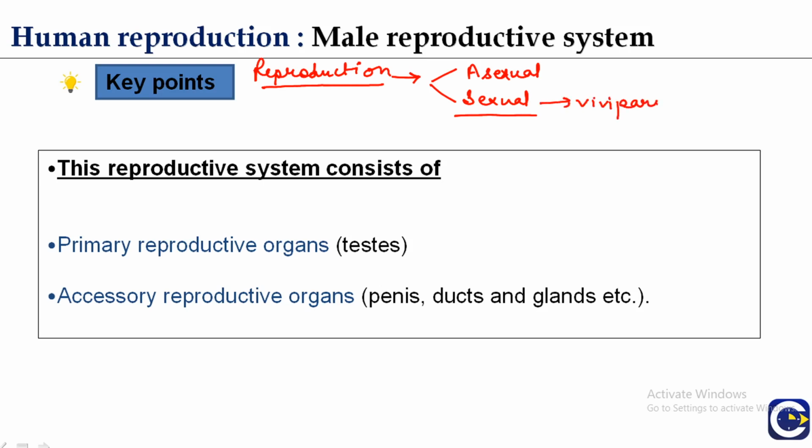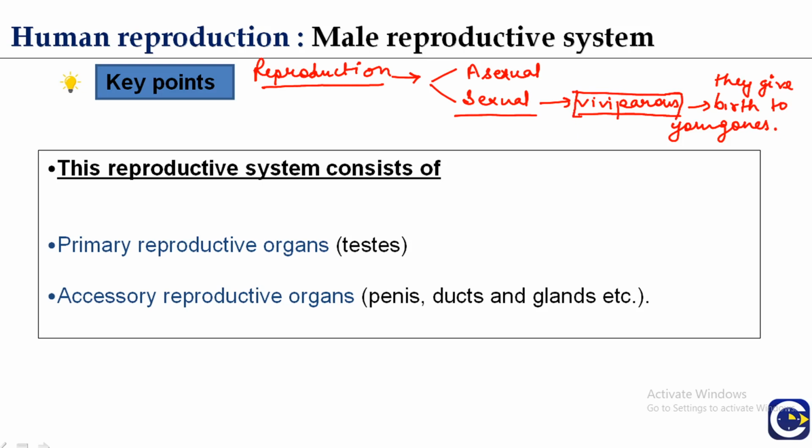What is the meaning of viviparous? It means they give birth to young ones. Another term is oviparous, but humans are viviparous.